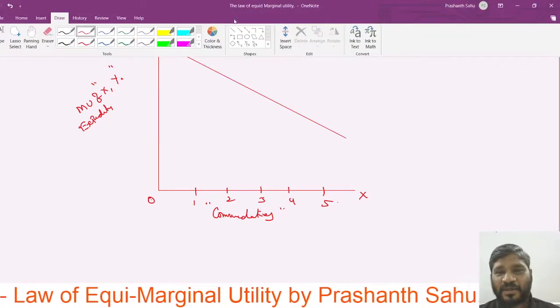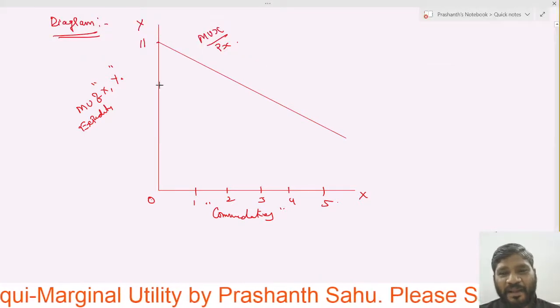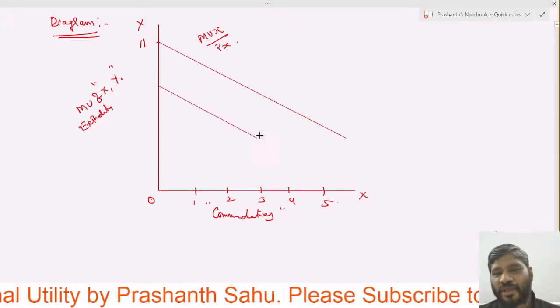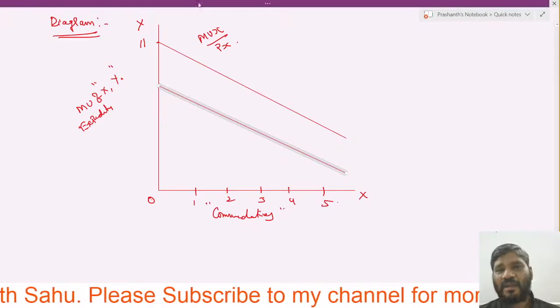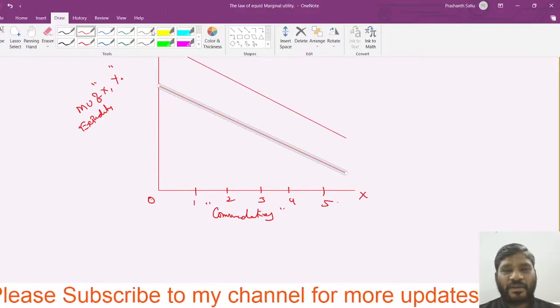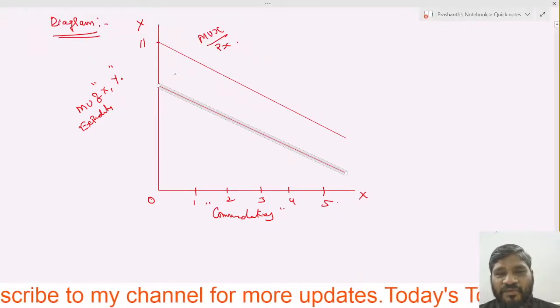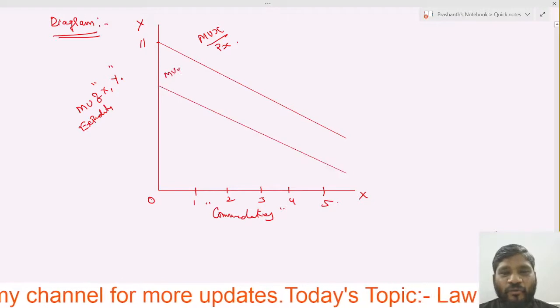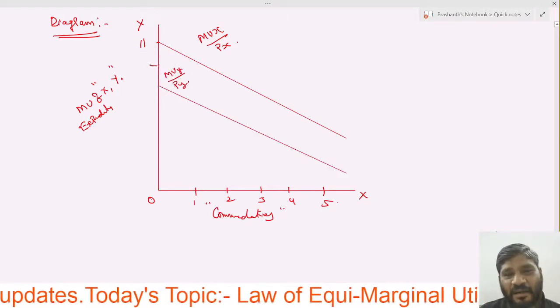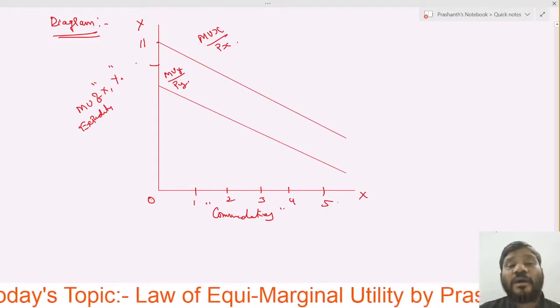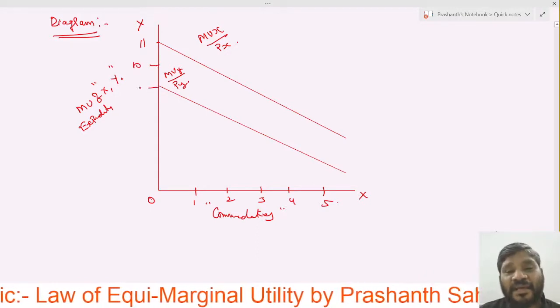Did you remember? So let me take another line here. Okay, so here I have taken another line. Here we will take out MUY by PY. Here it is 10 and here it is 9.